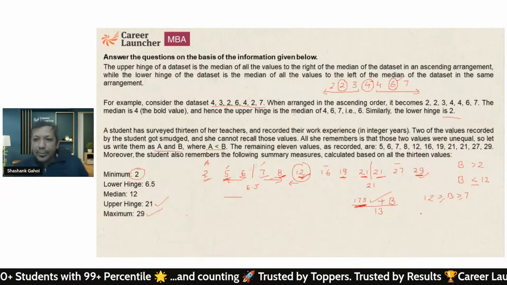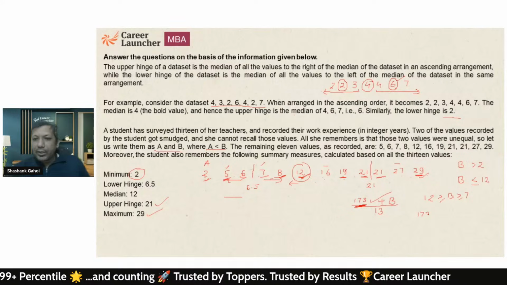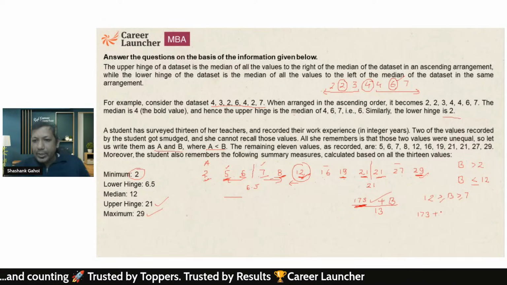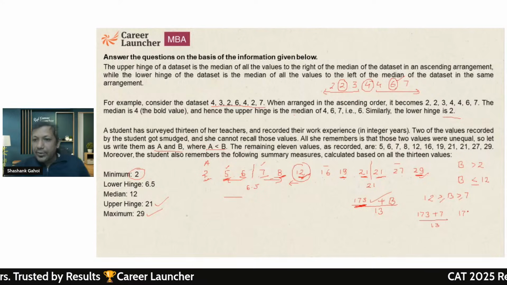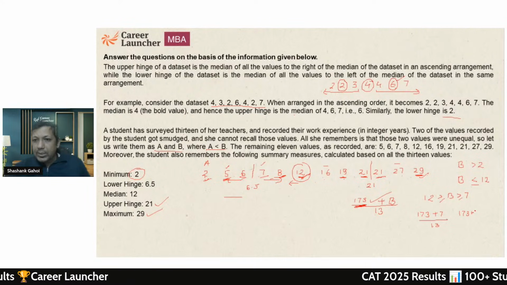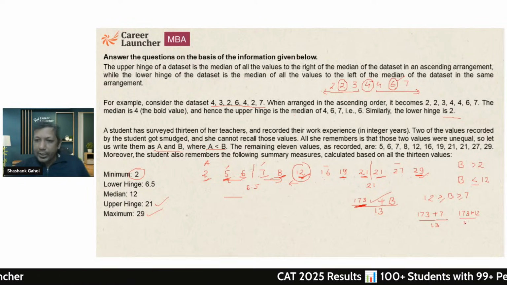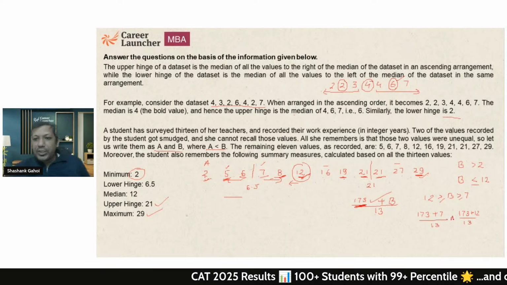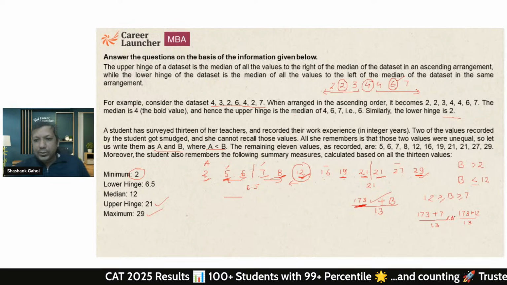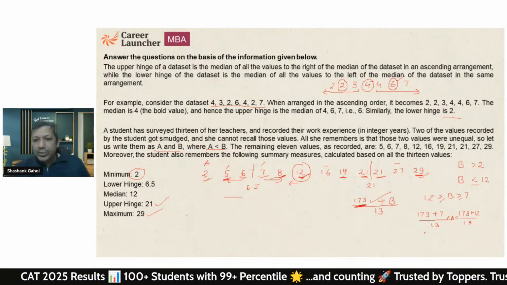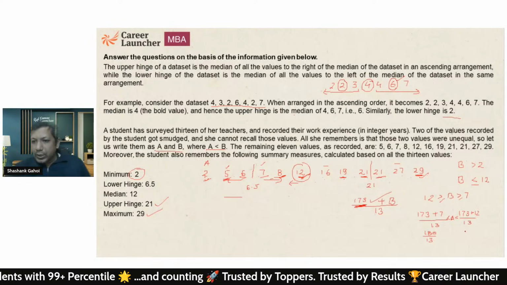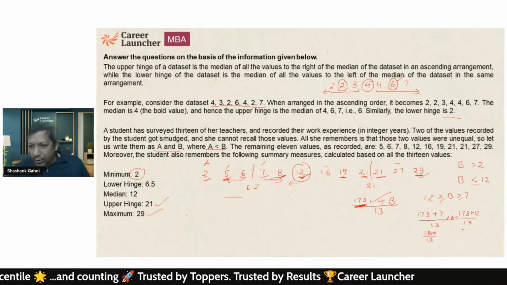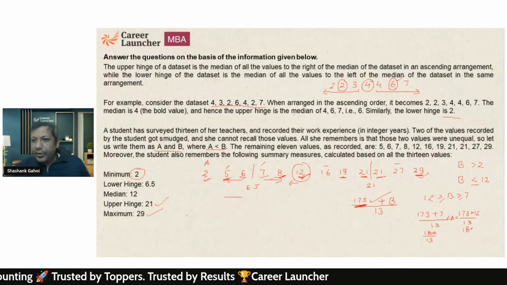So basically my final number is going to be 173 plus 7 divided by 13 to 173 plus 12 divided by 13. So my average is going to lie between these numbers. So that is going to be 180 divided by 13 to 185 divided by 13.